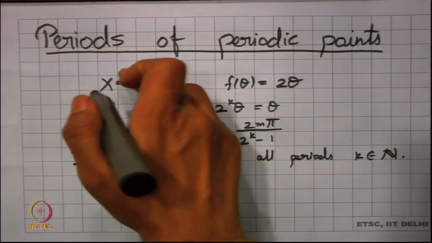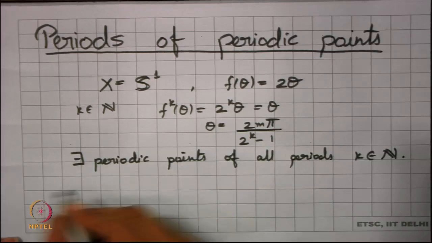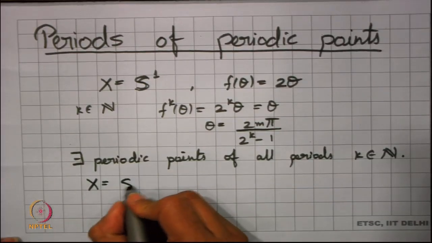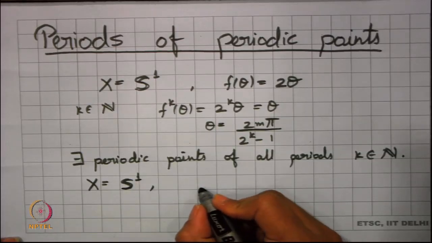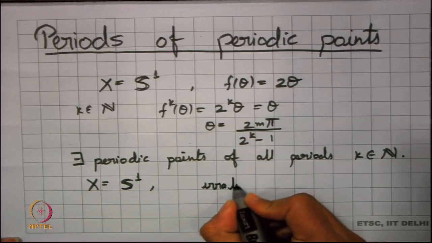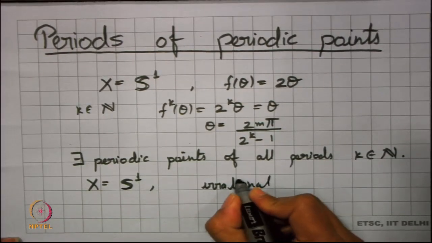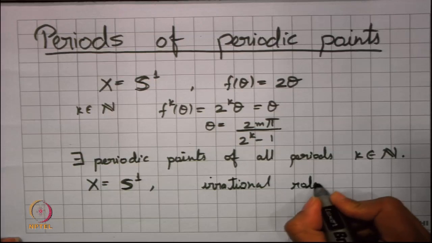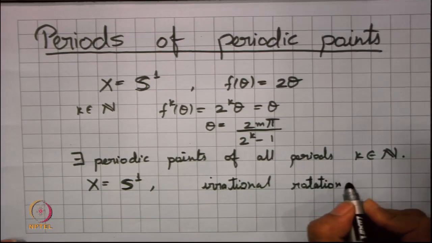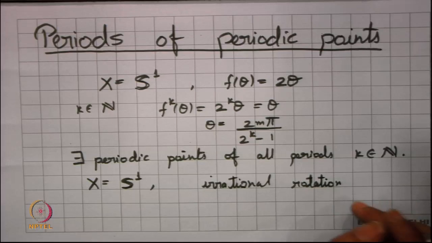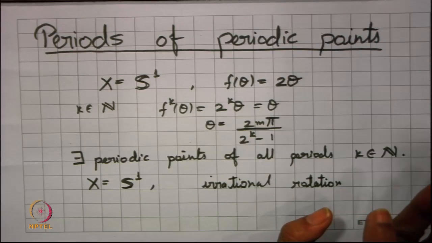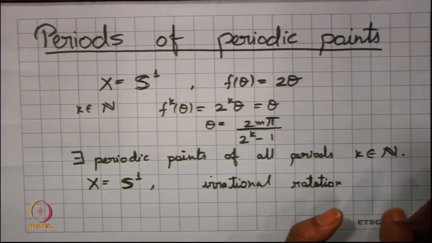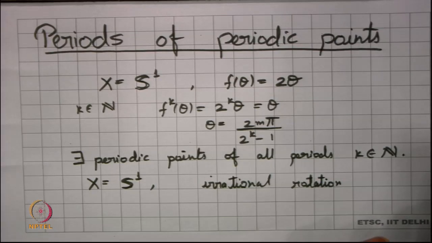So, I should say that there exist periodic points of all periods k. Similarly, if for the same space S1 we look into the irrational rotation, then we could easily see that this does not have any periodic point for any period. So, if I want to look into what all the possible periods of periodic points are, well, there are no possible periods. That possible period set happens to be an empty set.